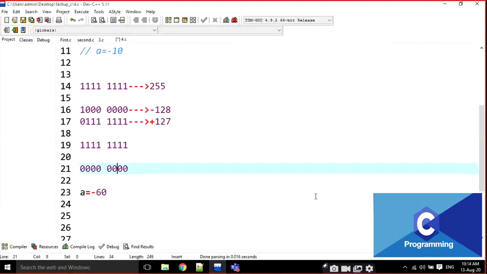Example like this: 2 power 0, 2 power 1, 2 power 2, 2 power 3, 2 power 4. What is 2 power 4? 16. 2 power 5? 32. 32 plus 16 is 48. 48 plus 8 is 56. 56 plus 3 is 59. Okay?